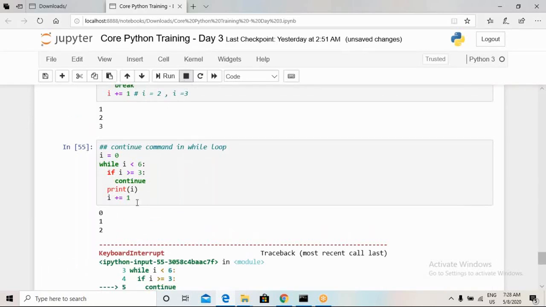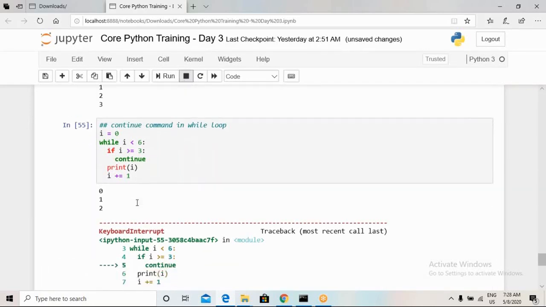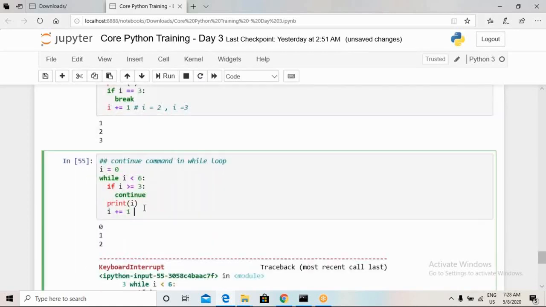Okay, now why did this happen? This happened because the value of I was not getting increased, and we were checking whether I is less than 6 and whether I is equal to 3. Whenever the value of I is static and not getting changed, in such scenarios a while loop can enter an infinite loop. So basically this was an infinite loop, and I have to make sure that I stop this command, because if I don't stop it, it will keep on running for a long time.